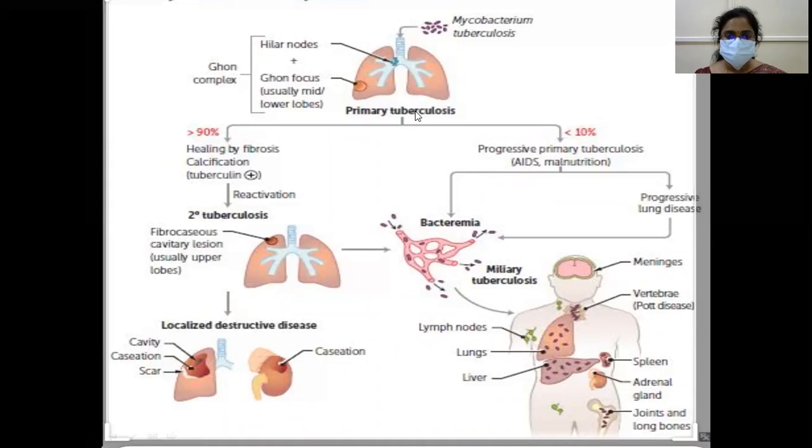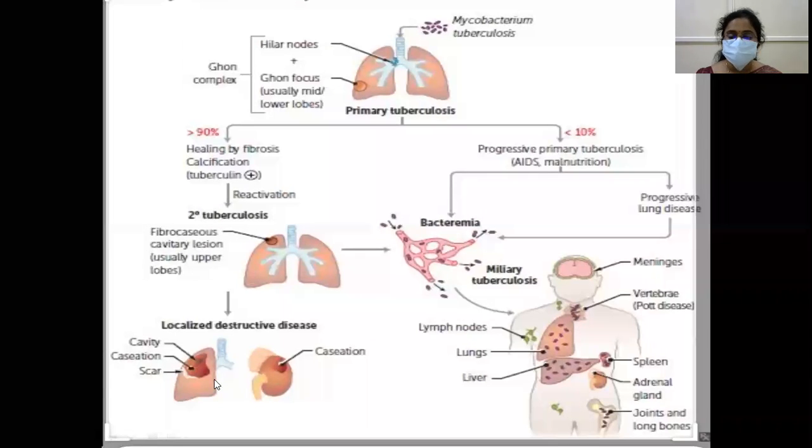In this, more than 90% heal by fibrosis and calcification, in which the tuberculin test may be positive, and these on reactivation can lead to secondary tuberculosis, which causes fibrocaseous cavitatory lesions, later leading to local destructive disease: cavity, scar, caseation, fibrosis.